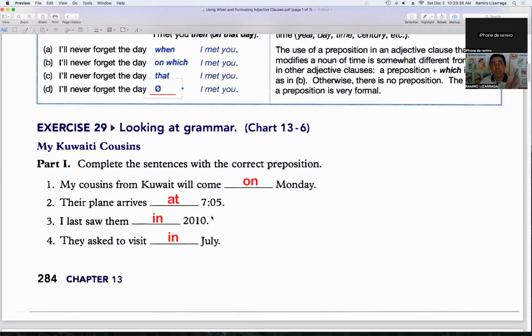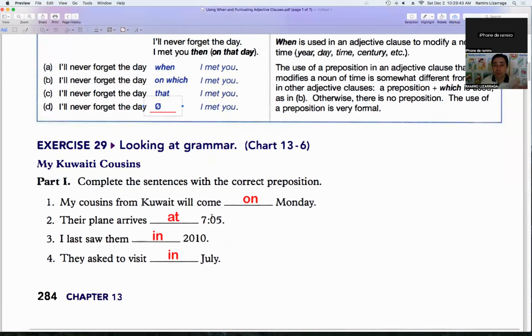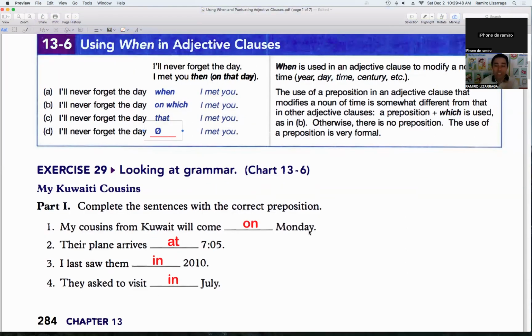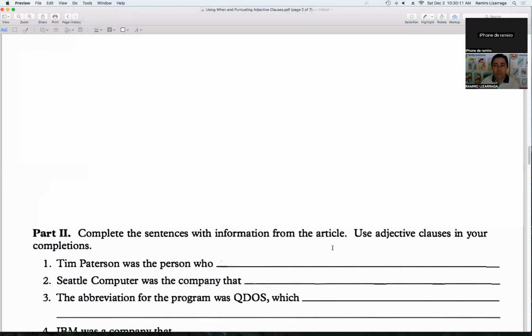We have to keep in our mind, and it has to be clear, when to use a preposition. For example, we use on for days of the week. We use at for a time, any hour. We use in when we want to express the year and the date, and we use in for months of the year.